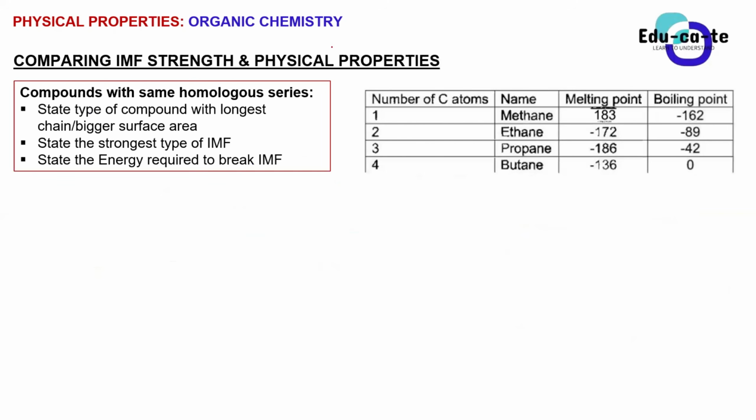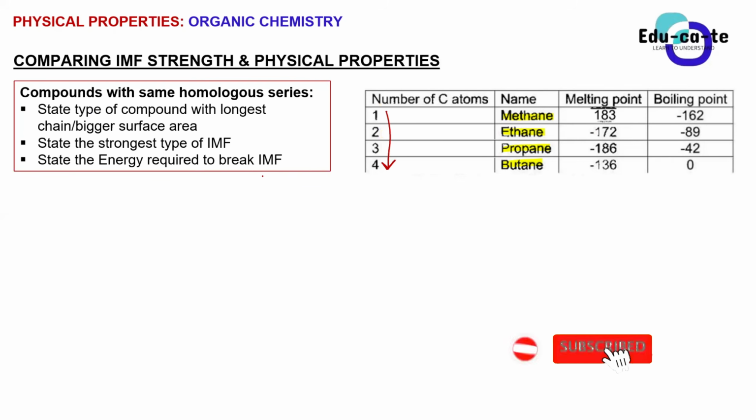Okay, so what about if you're comparing the intermolecular force strength if you've got compounds in the same homologous series? So now they don't have different homologous series, it's the same. For example, guys, look at this table that has 4 organic compounds here. The first is methane, the second is ethane, the third is propane, the fourth is butane. So we are increasing the number of carbon atoms. As we move from compound 1, methane, to compound 4, butane, do you see that our number of carbon atoms is increasing?